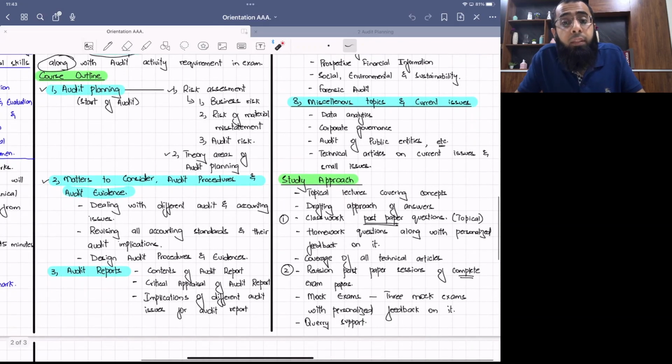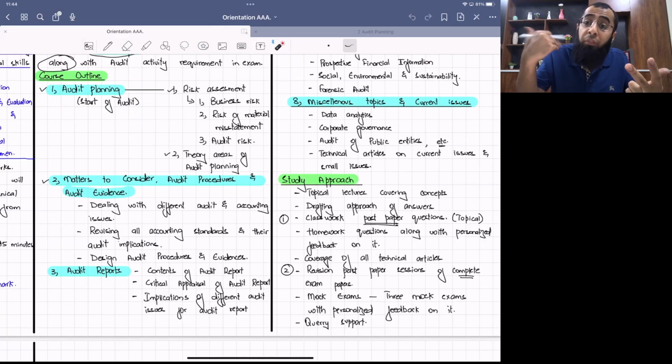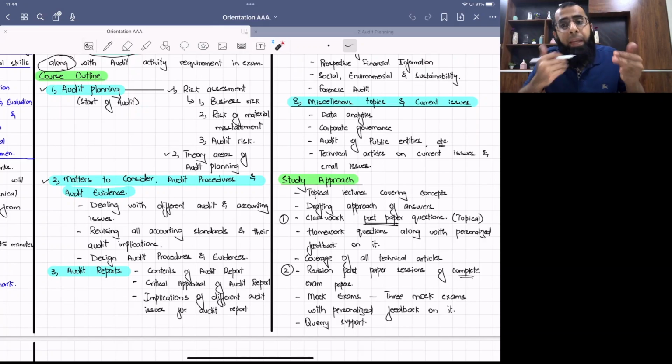And then we discussed the study approach, that when you are studying from me, you don't need anything extra. My topical lectures, my topical past paper practice, then homeworks and assignments, my own drafting approach, which reflects the examiner approach. I make it easy, I break it into parts. See, when you read the examiner answer, you are not able to understand how you will draft like an examiner. So I've broken it into the approach that, okay, first do this, and then this.